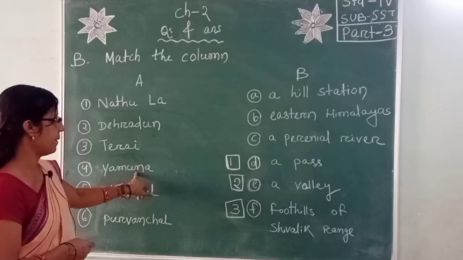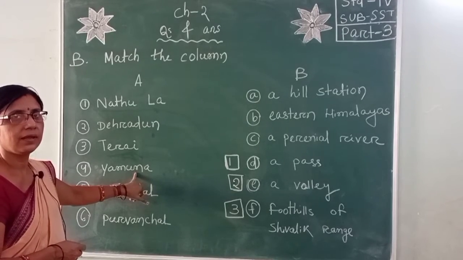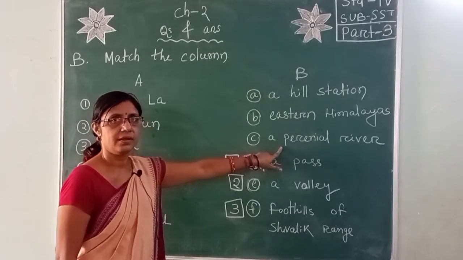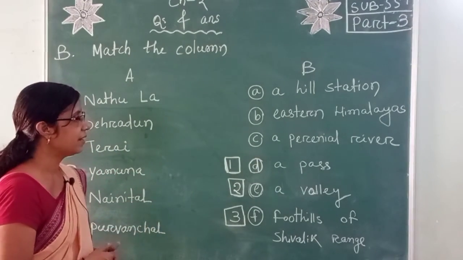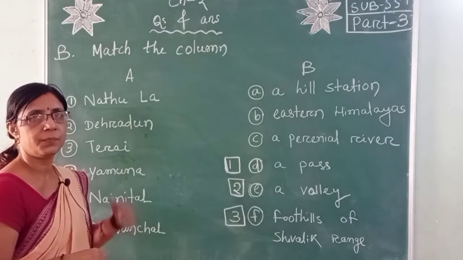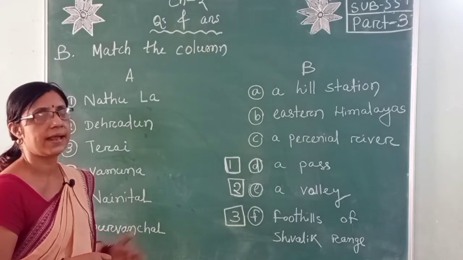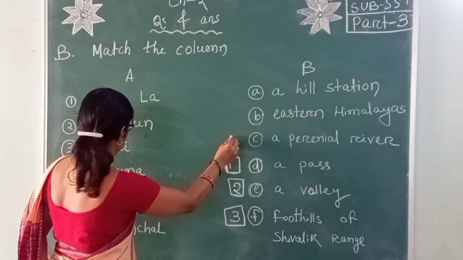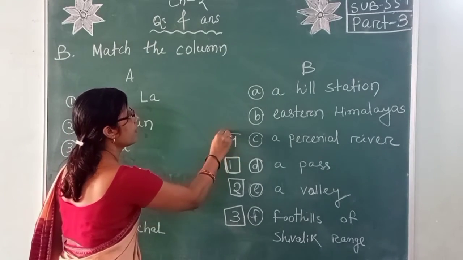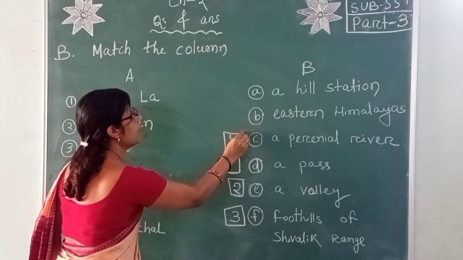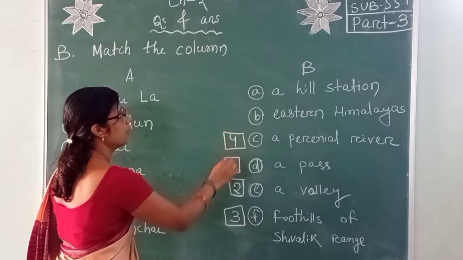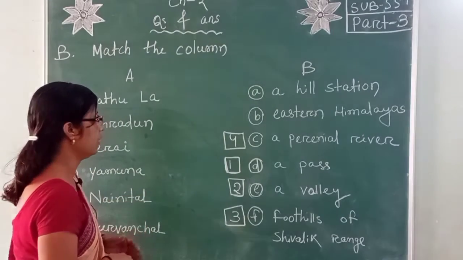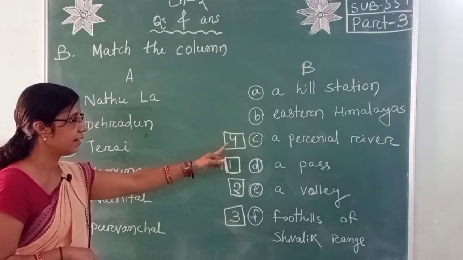Then Yamuna. Yamuna is a river, Himalayan river. So it is a perennial river. Perennial means never ending river that flow all through the year, they never dry up. So the Yamuna is a perennial river. You write here 4.